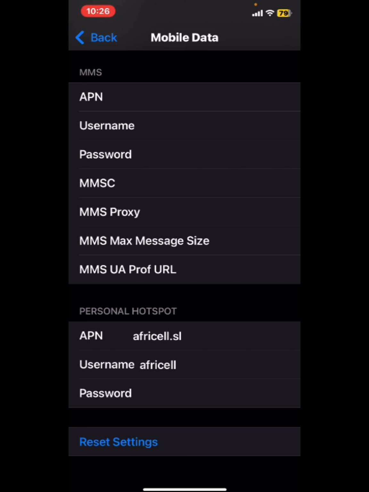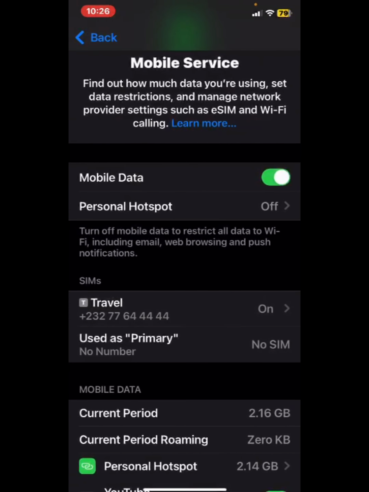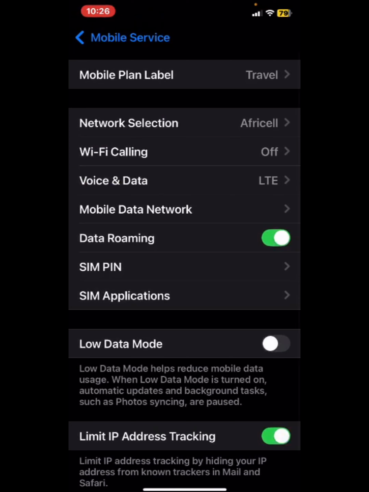So now for the hotspot, you can scroll right down, say Hotspot, Personal Hotspot. You click on it. Under the APN, you write afrisel.sl. The username, write afrisel. Then save them. That's all. Then you will see your hotspot come back. Thank you.